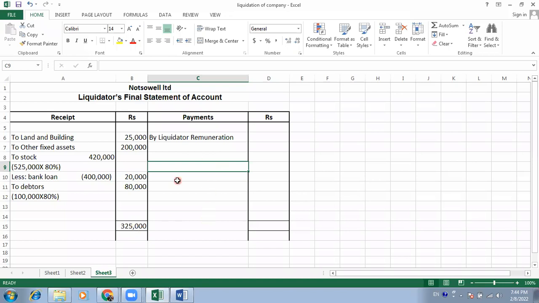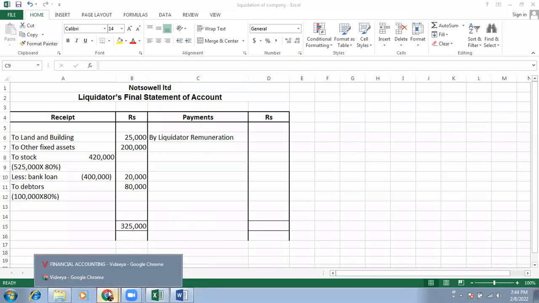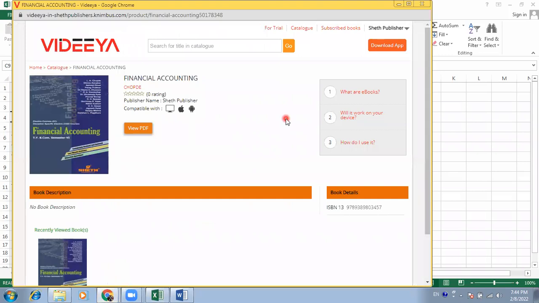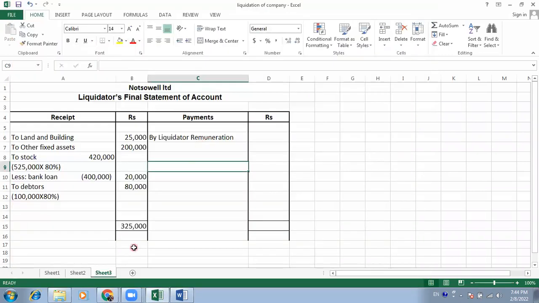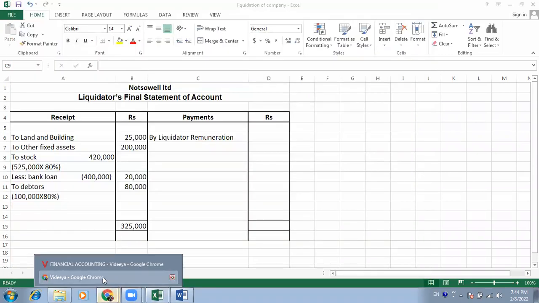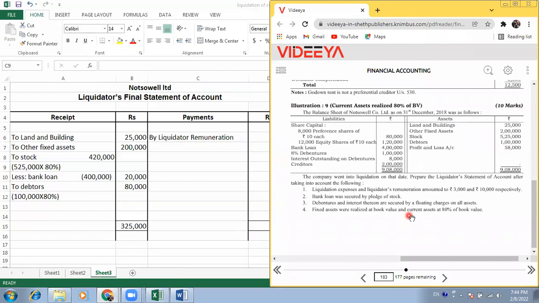Now he is paying out liquidation expenses first. So what are the liquidation expenses here? Liquidation expenses and liquidator's remuneration amount to rupees 3,000 and 10,000. So pay that first.